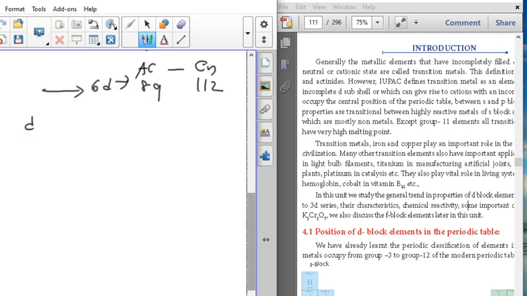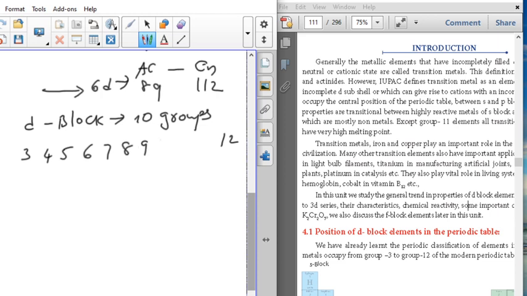First of all, the d block contains a total of 10 groups. These 10 groups start with 3 and end with 12, so in between are 3, 4, 5, 6, 7, 8, 9, 10, 11 and 12.